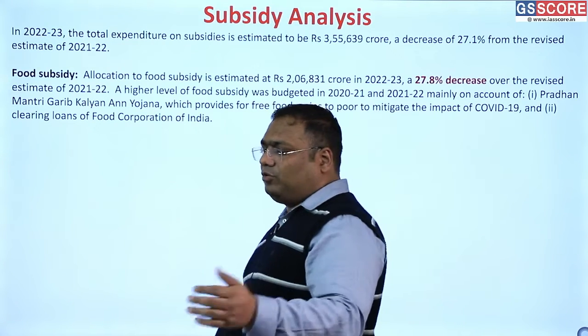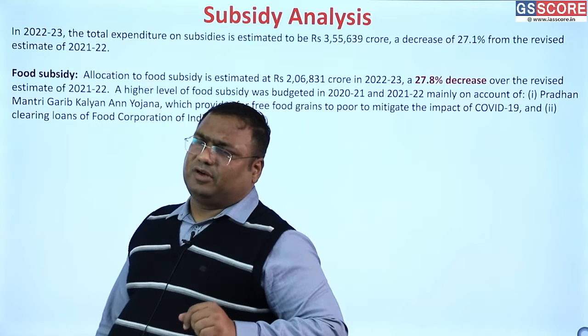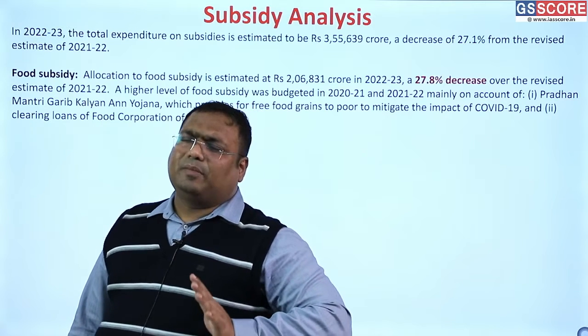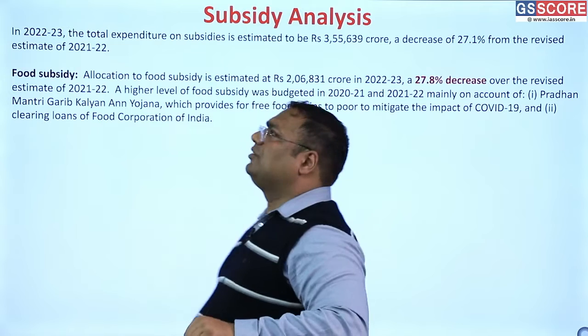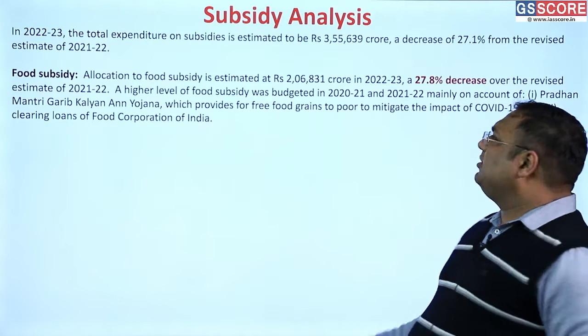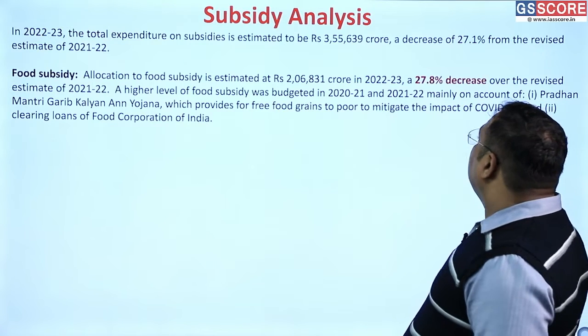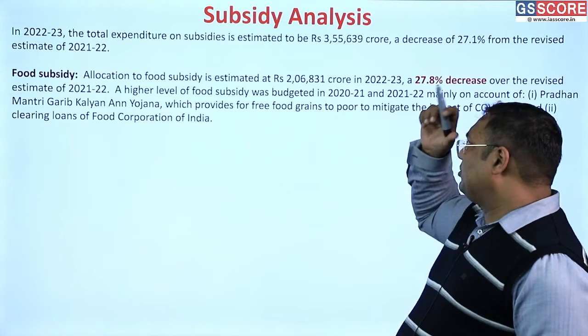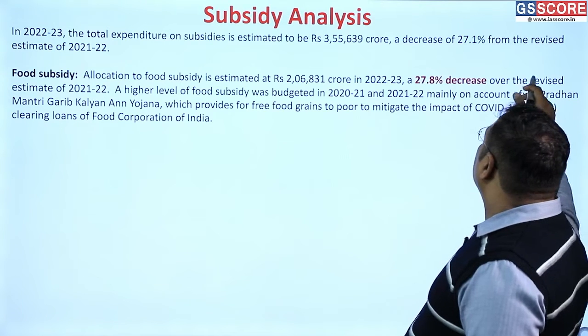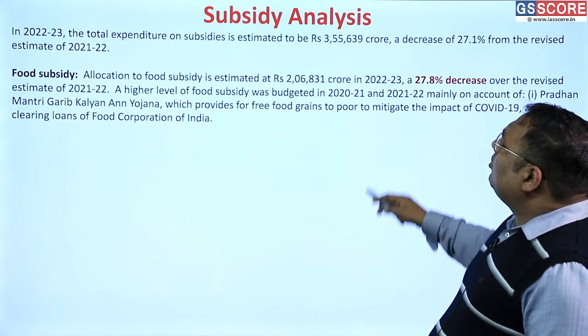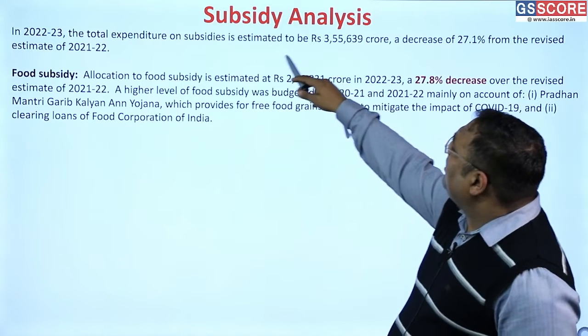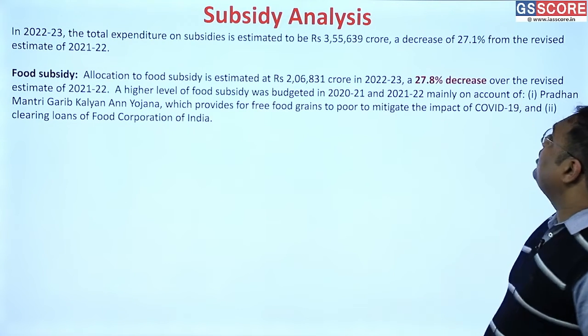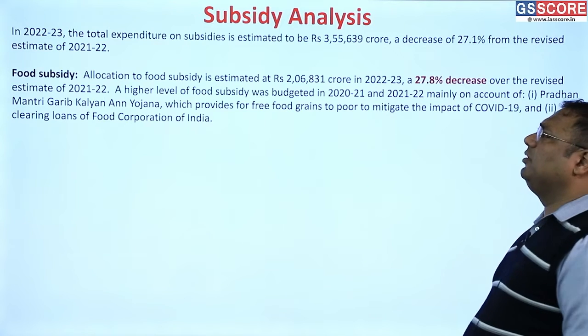Government has wiped out the petrol and diesel subsidies. Government has also wiped out the LPG subsidy to a large extent. So subsidies have decreased. This year also we see a decrease in subsidy. Let us look at some of the major subsidies. If we look at the total expenditure on subsidy, there is a decrease of 27%, a very big decrease.